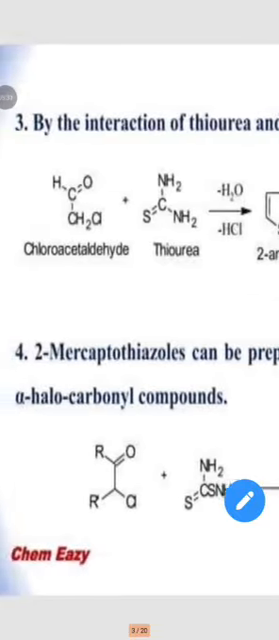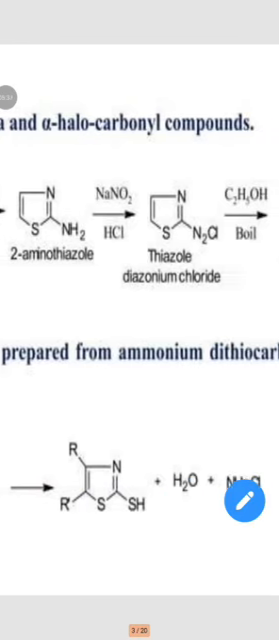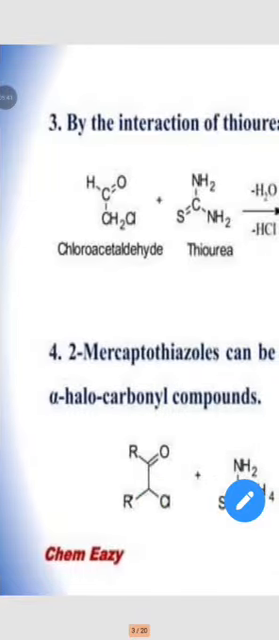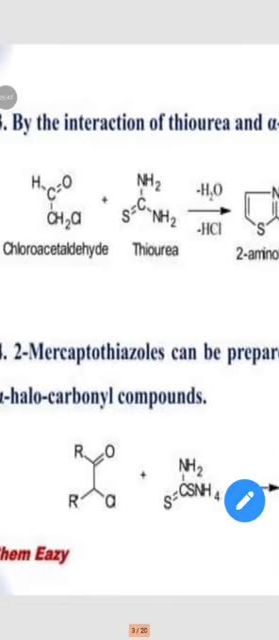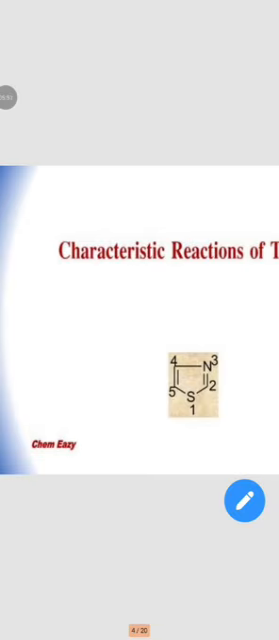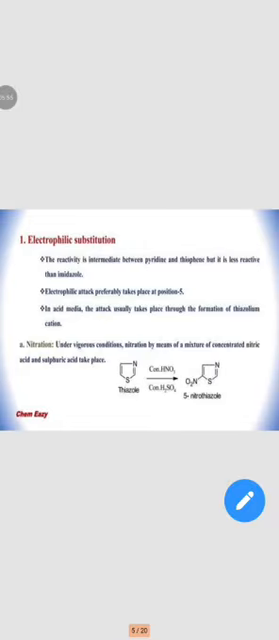Then the fourth method is that 2-mercaptothiazoles can be prepared from ammonium dithiocarbamate and alpha halocarbonyl compound to form 2-mercaptothiazoles. Then the characteristic reactions of thiazole, or chemical reactions of thiazole.